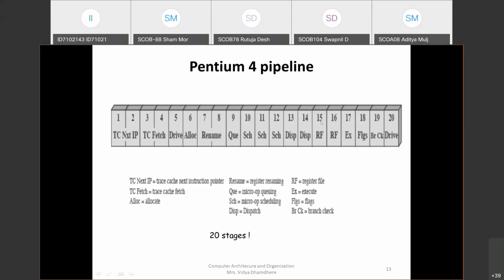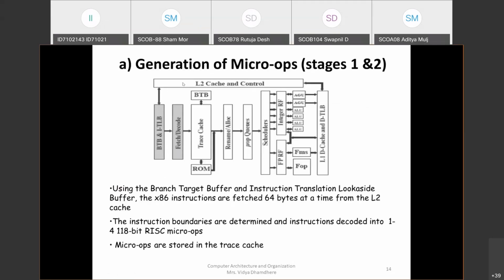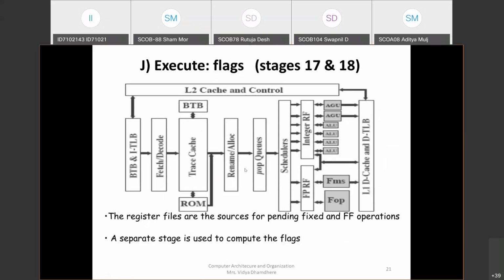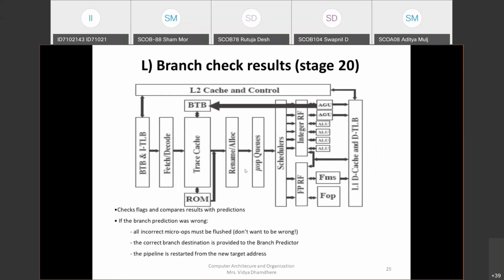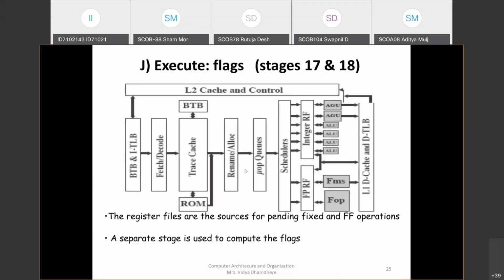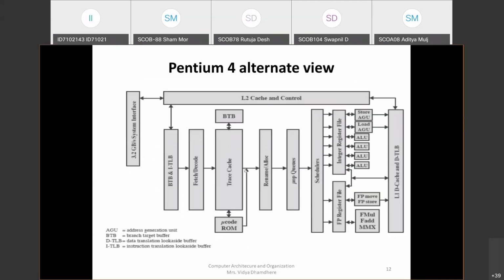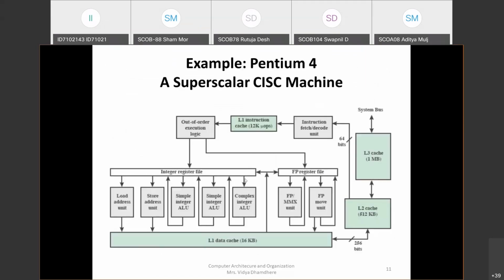Like this, if you remember only this strip and explain all the operations of each of the 20 stages in 2 to 3 lines, that is sufficient for this. No need to draw this diagram and explain everything every time. I have explained it for your understanding, with the help of the diagram and the arrows for each operation. So here we need to explain only that script which is provided for the superscalar processor.